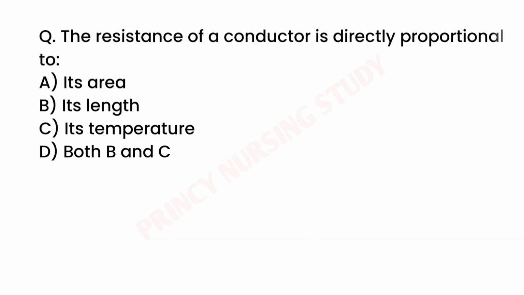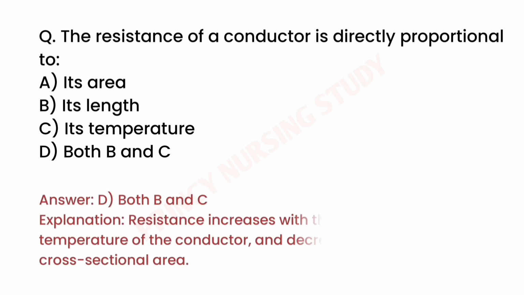Next question. The resistance of a conductor is directly proportional to. Correct answer is D. Both B and C. Resistance increases with the length and temperature of the conductor and decreases with cross-sectional area.